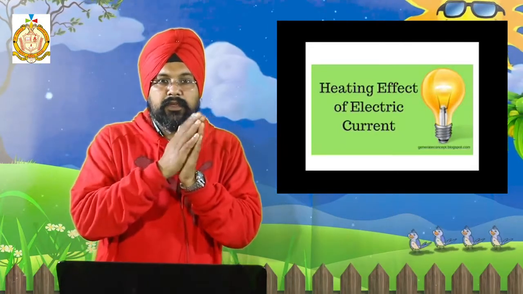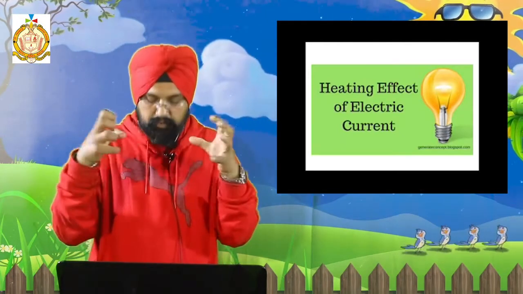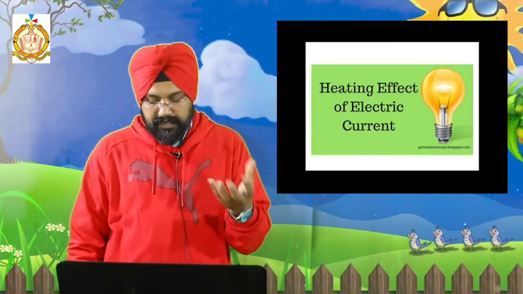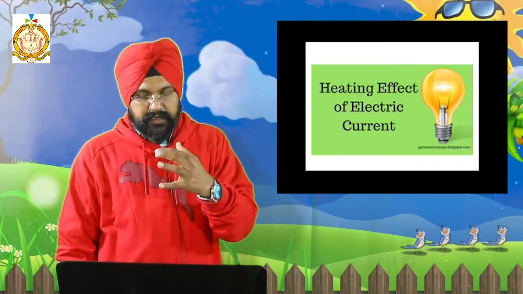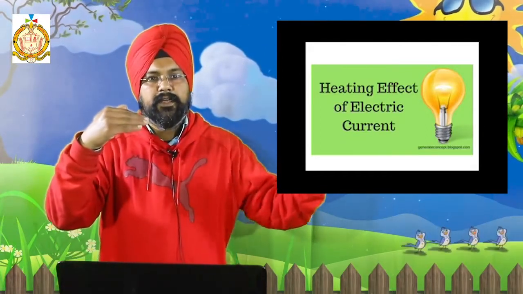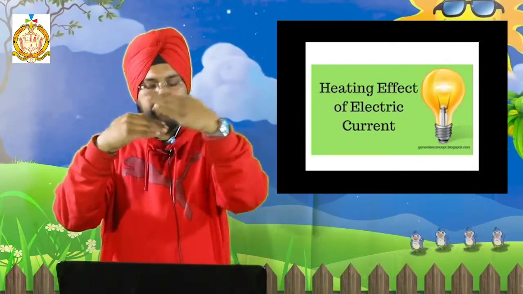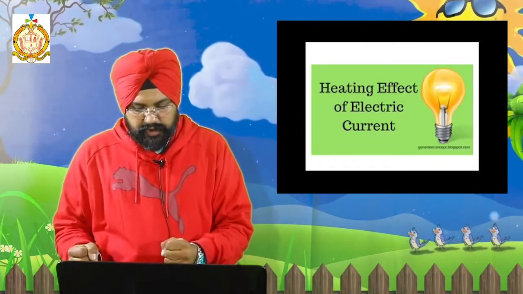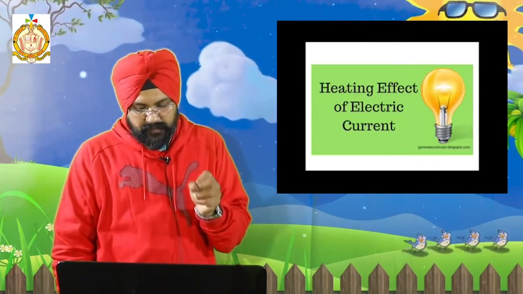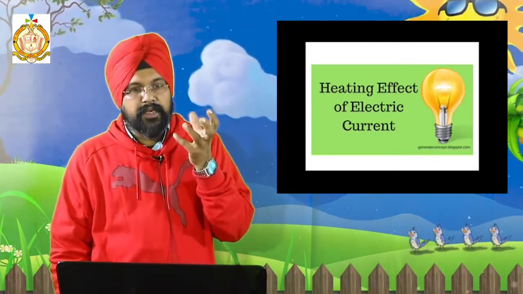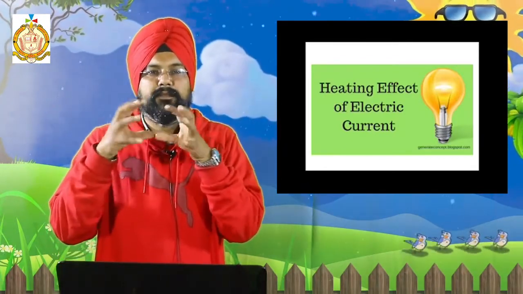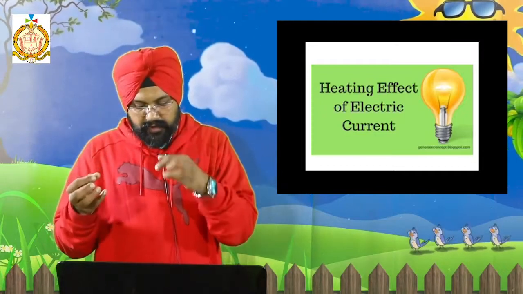Then when they move, they collide with the ions and atoms, in the opposite direction to the electric field. The electric field is moving in this direction, the ions in that direction, so they collide with each other. When they collide, the number of collisions between the free electrons and the ions in the lattice increases. Then their speed will increase or decrease.